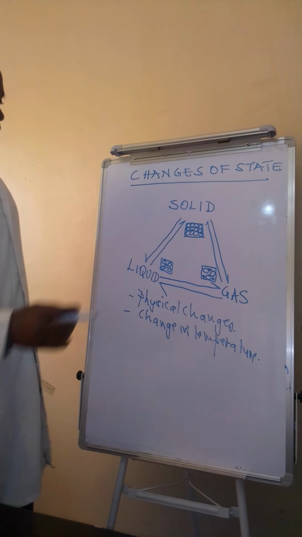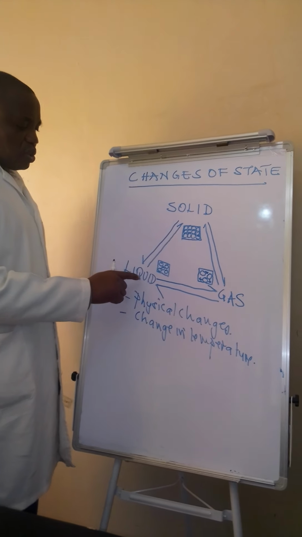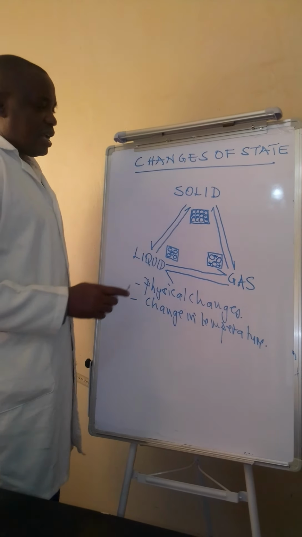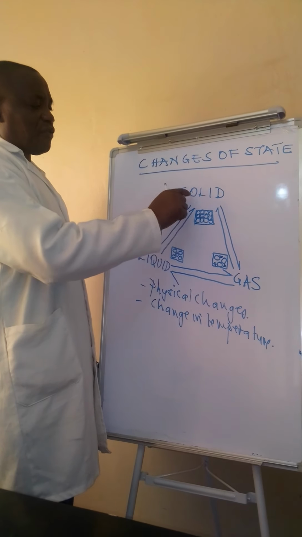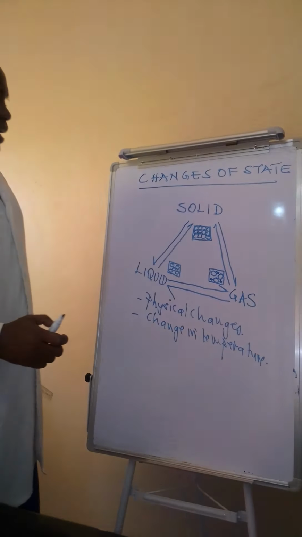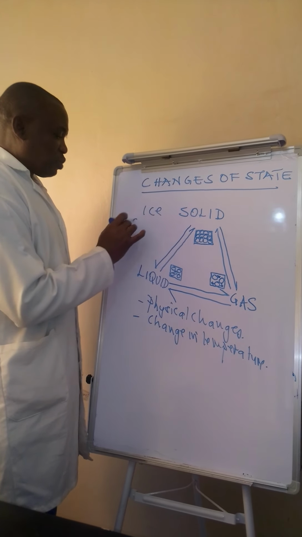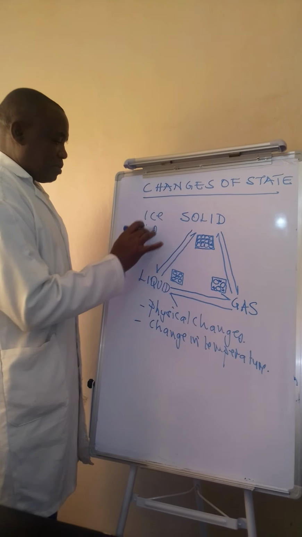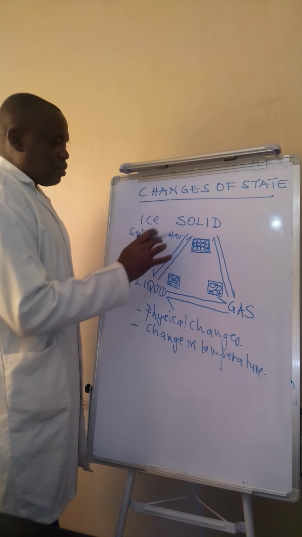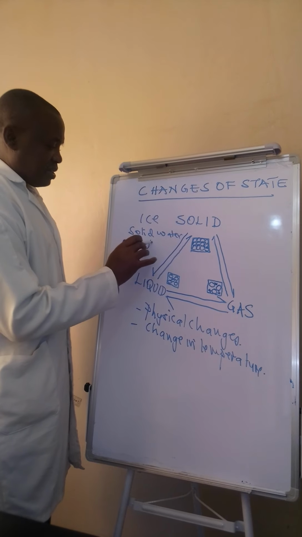Now, for example, how does a solid change to a liquid? A solid can change to a liquid if you increase the temperature of the solid. For example, if you look at a solid such as ice, which is solid water, and water as a liquid, it is solid at 0 degrees Celsius.